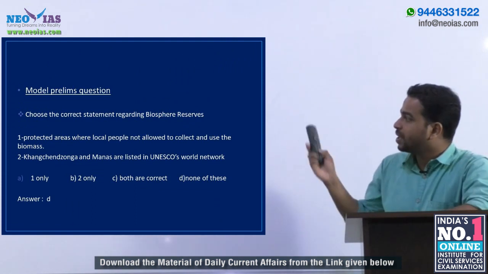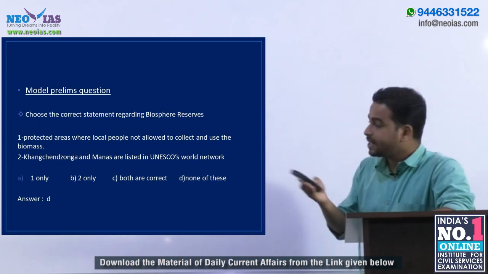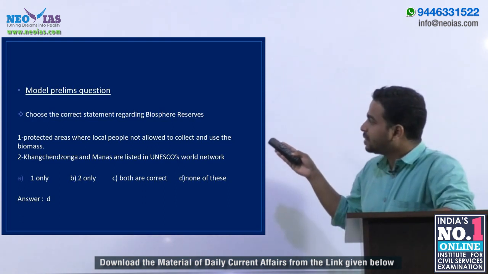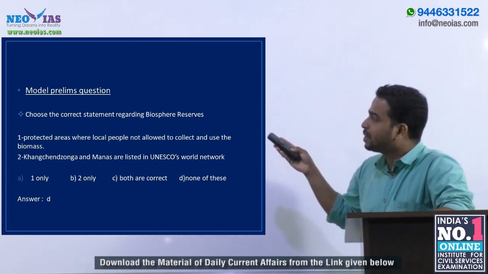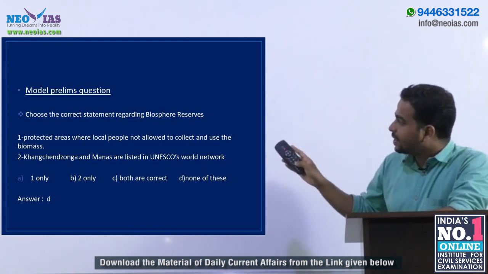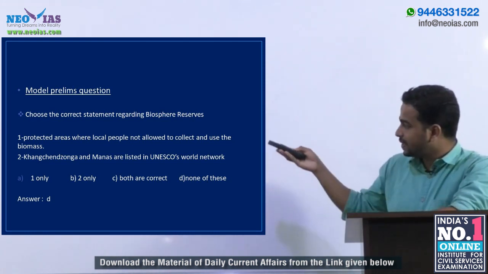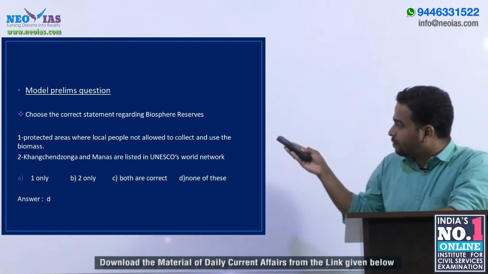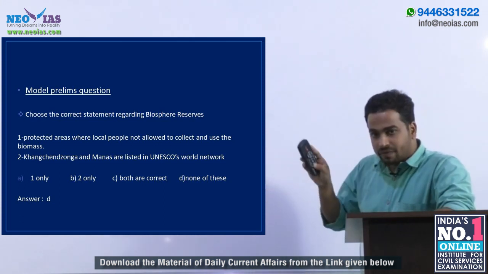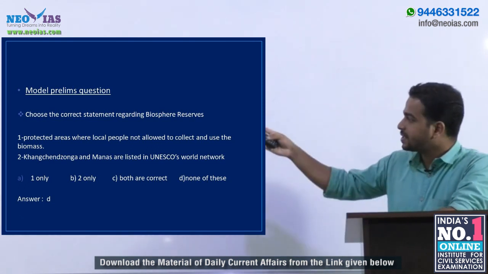Now let us see a model prelims question. The question is, choose the correct statement regarding biosphere reserve. The first statement is, biosphere reserves are protected areas where local people are not allowed to collect and use the biomass. Coming to the second statement, it says, Kanchenjunga and Manas are listed in UNESCO's World Network of Biospheres. You see both of these statements. We can tell that the first statement is wrong, because in a biosphere reserve the interaction between the people and the environment is allowed. So the first statement is wrong.